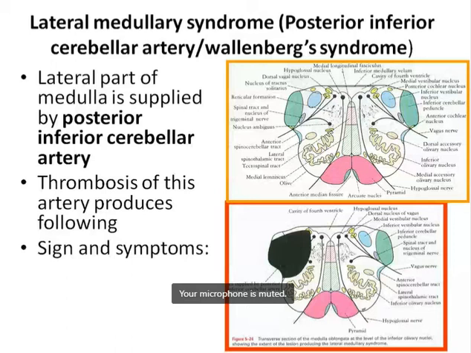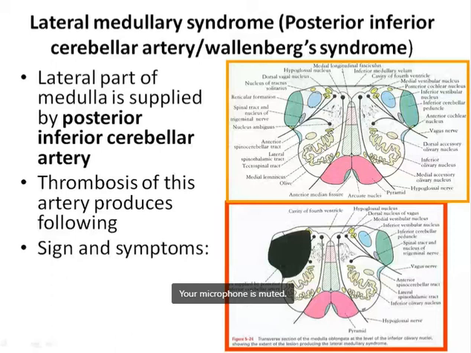Any pathology here leads to Wallenberg syndrome, also known as lateral medullary syndrome or posterior inferior cerebellar artery syndrome. The lateral part of the medulla oblongata is supplied by the posterior inferior cerebellar artery, or PICA. Thrombosis of this artery produces different types of symptoms.